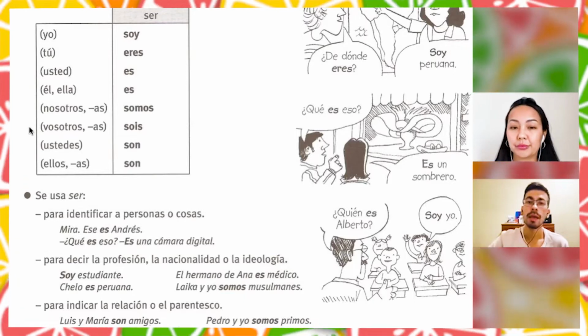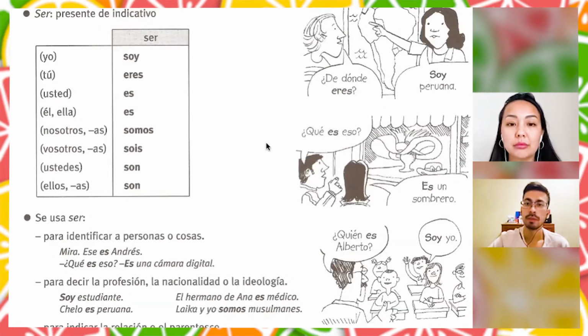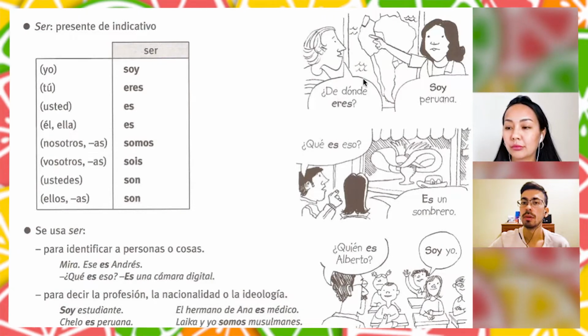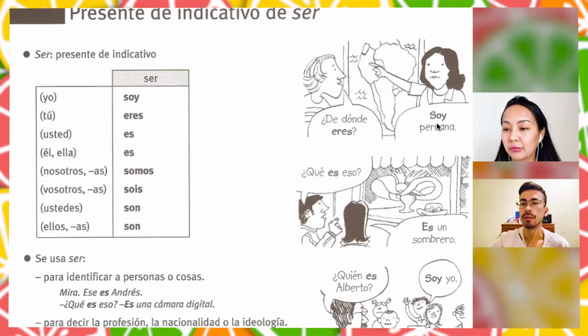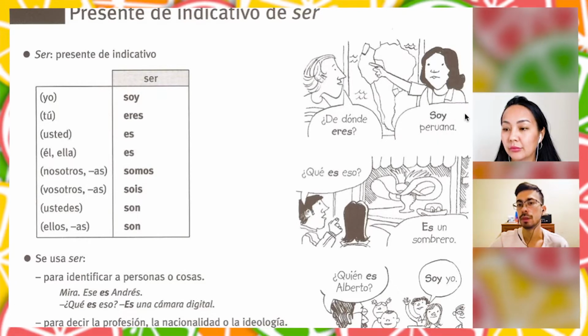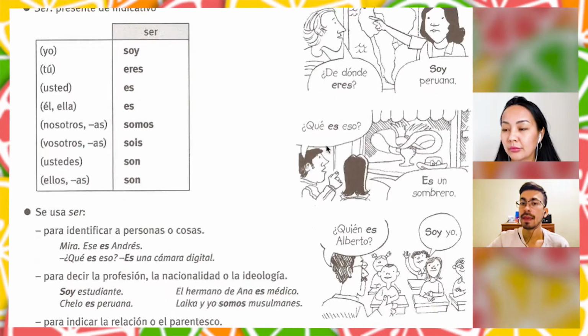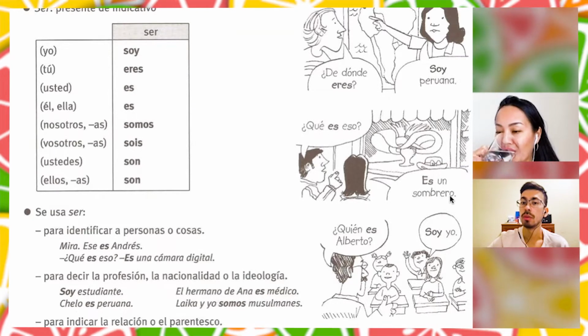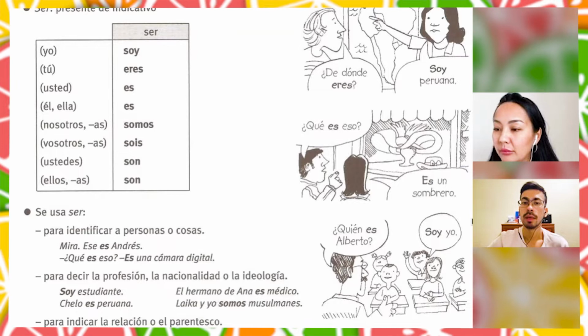Yeah. Okay, so let's see some examples, right? ¿De dónde eres? Where are you from? Soy peruana. I am from Peru, or I'm Peruvian, right? ¿Qué es eso? What is that? Es un sombrero. This is a hat, right?